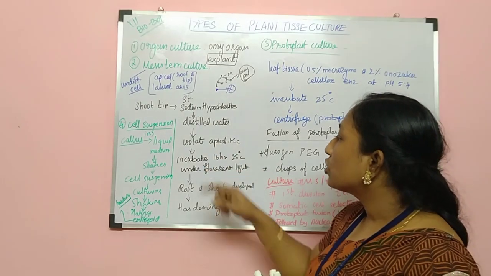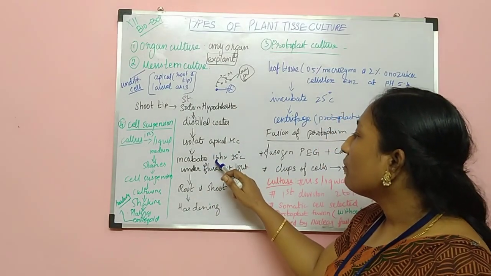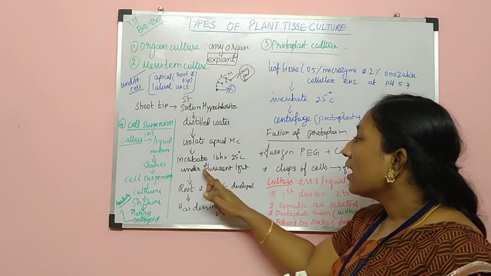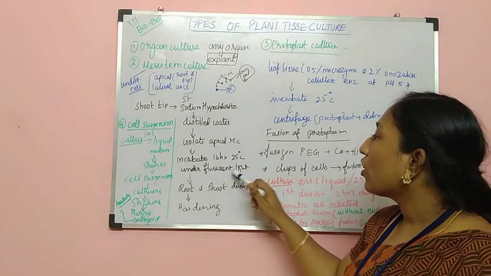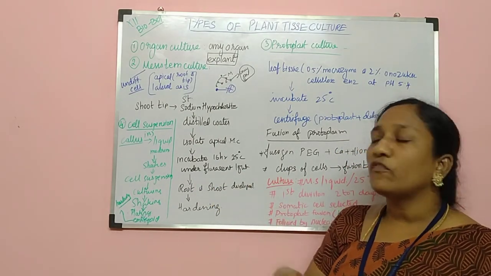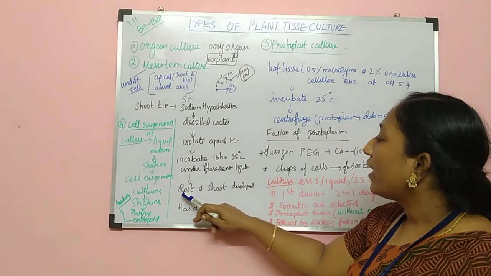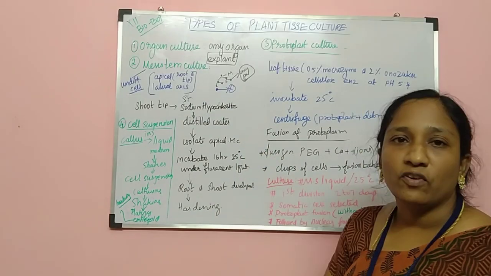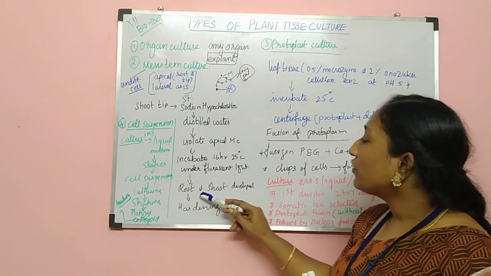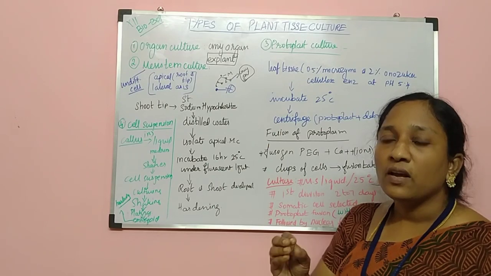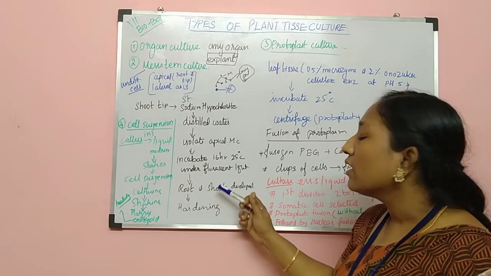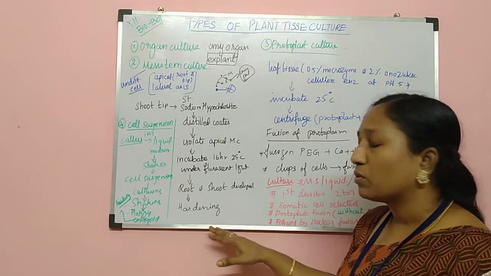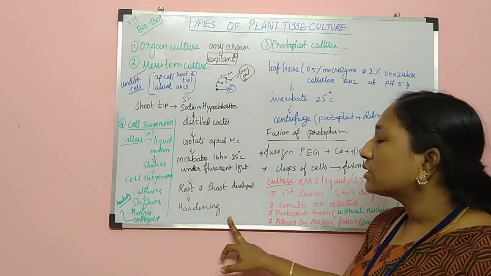Then it has to be incubated in culture medium for 16 hours at 25 degrees Celsius, and we have to provide fluorescent light. It has to be kept under fluorescent light. You can find the development of root and shoot on the culture medium from the explant. After forming the root and shoot system, within some days, you have to change it from the tissue culture to the pot. We have to convert it to a normal environmental condition, and this is called the hardening process.